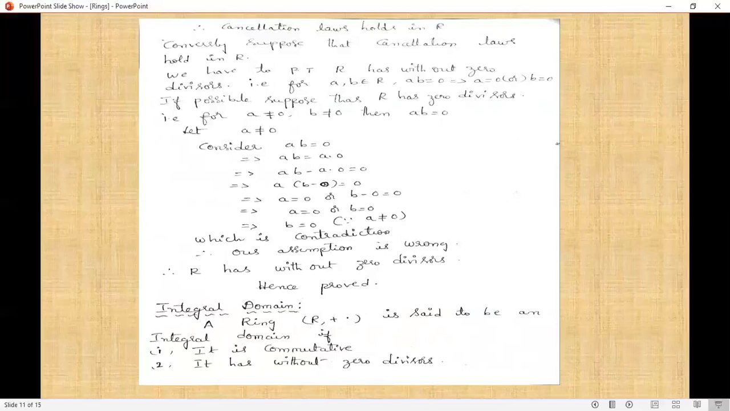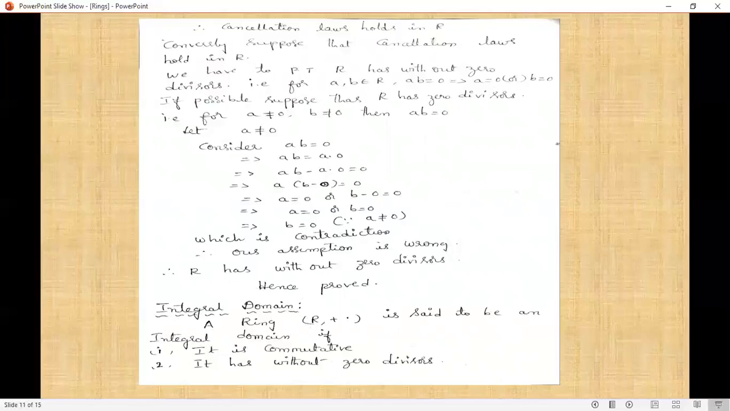So now we are applying here. In place of 0, we are taking a into 0. Next, implies ab - a into 0 = 0. By distributive law, a(b - c) = 0 implies a = 0 or b - c = 0, implies a = 0 or b = 0, implies b = 0, since a ≠ 0, which is a contradiction. Therefore, our assumption is wrong. Therefore, R is without zero divisors.